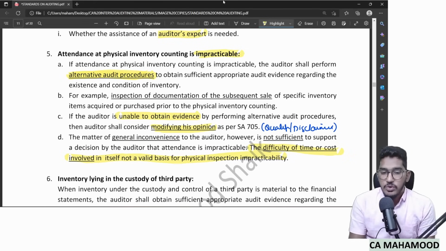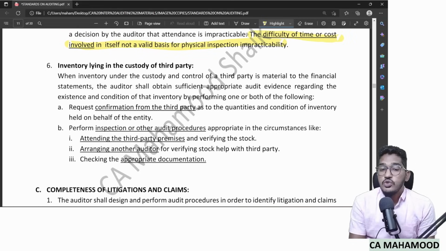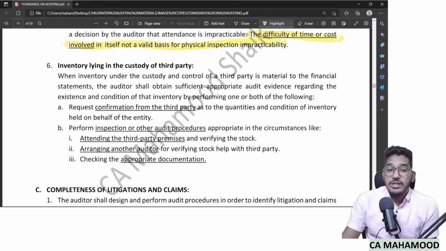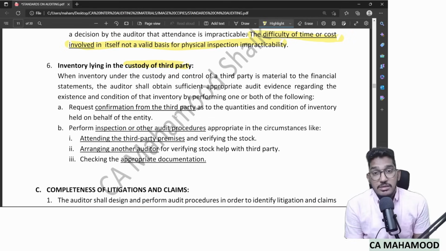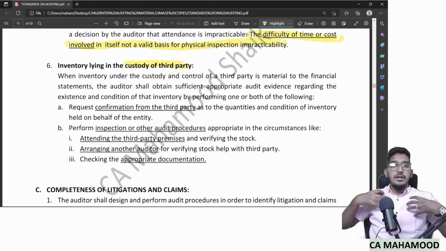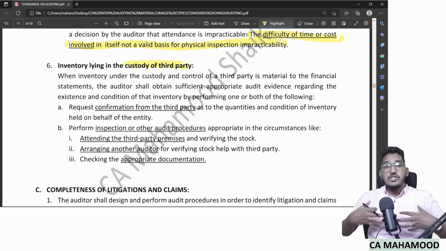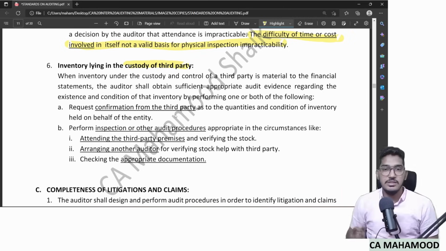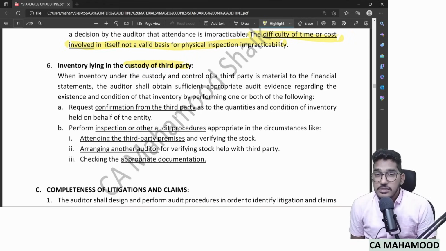And one more last point regarding inventory. Sometimes you might have stock forming part of your balance sheet, but the stock is in the custody of a third party. Your client is not having possession. Some third party is having possession of the stock. Like your client is a consignor and the stock is lying with the consignee. That stock will form part of your client's books only, but your client is not having possession; the custody is with the third party. How will you get the evidence, sir?